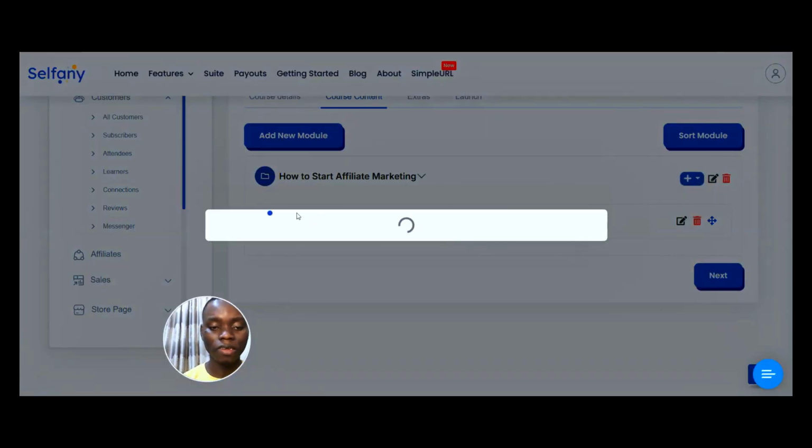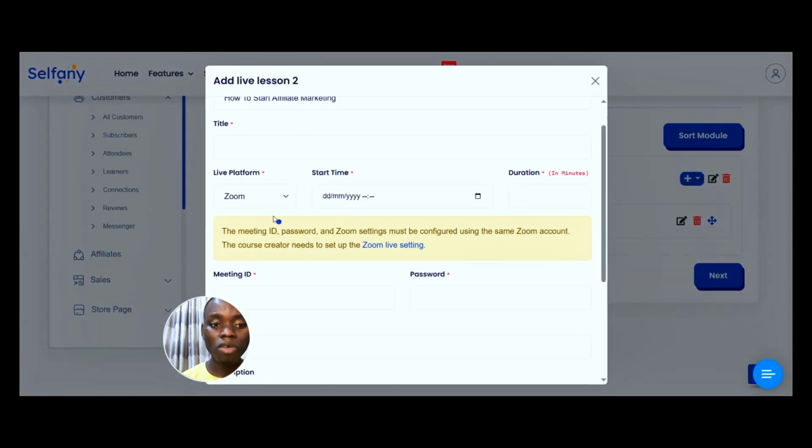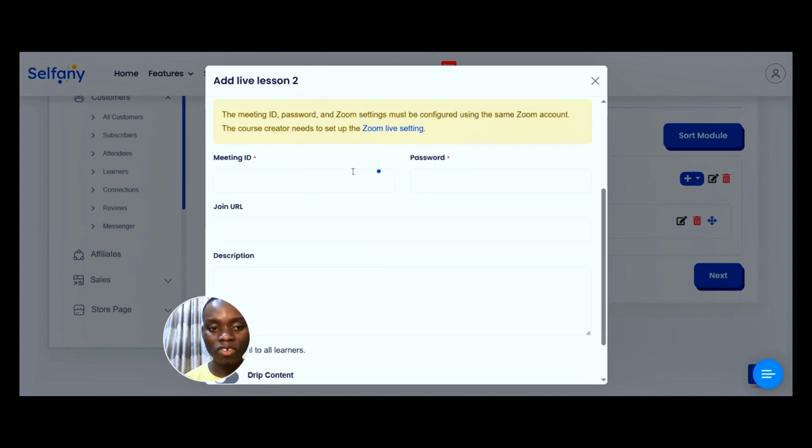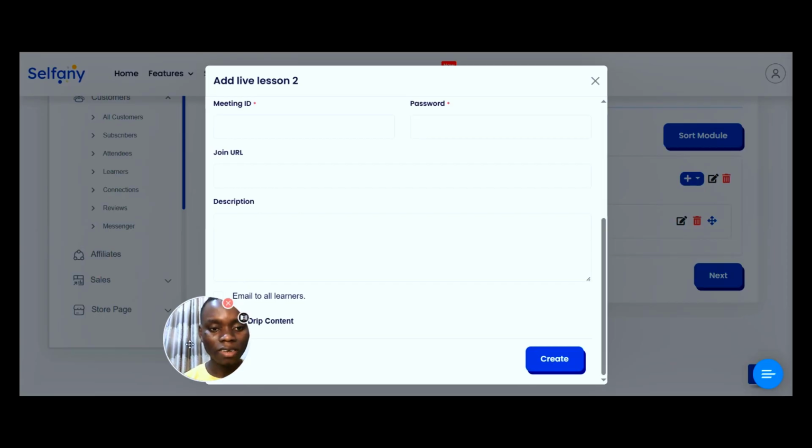Let's look at live lesson. Live lesson is like if you want to host maybe a Zoom meeting with your students. So the only two options here are Zoom and Jitsi. Zoom is a popular one, and here you can set the time and the duration that it's going to last. Then of course these are things you see inside of Zoom, which is meeting ID and your password. So all of these are stuff you get in Zoom. Then of course here you can add a description.